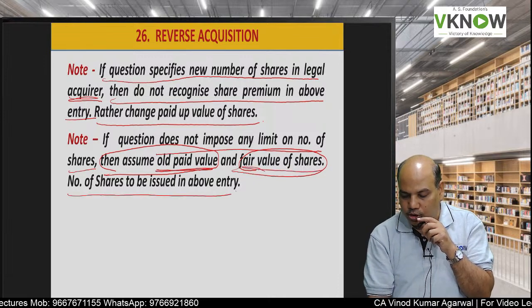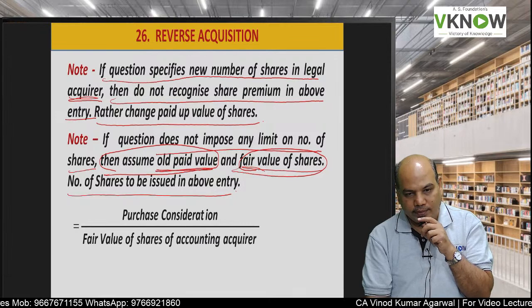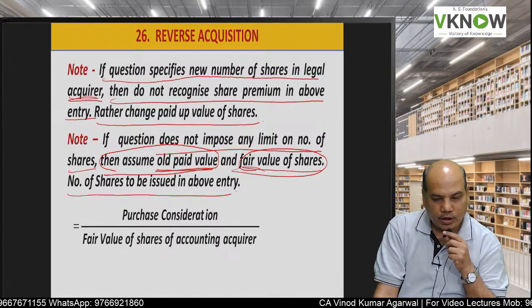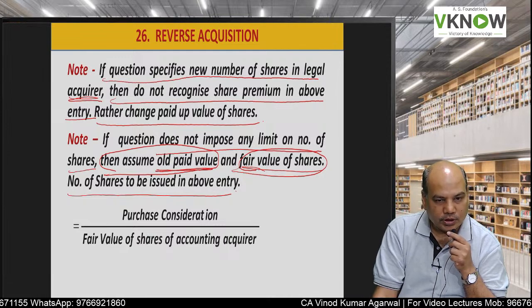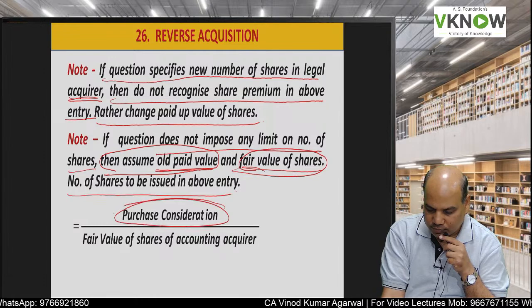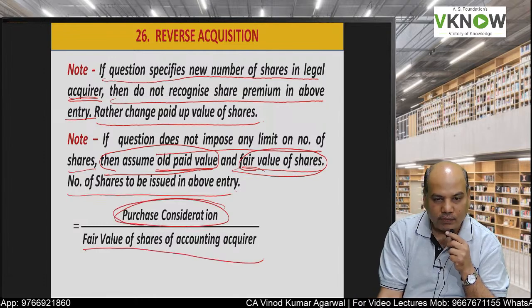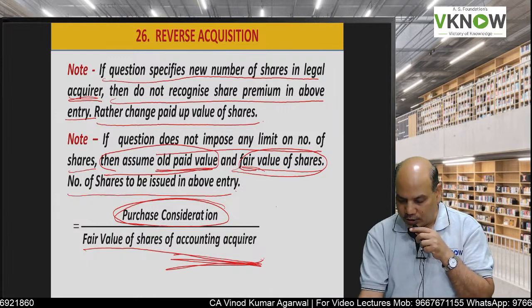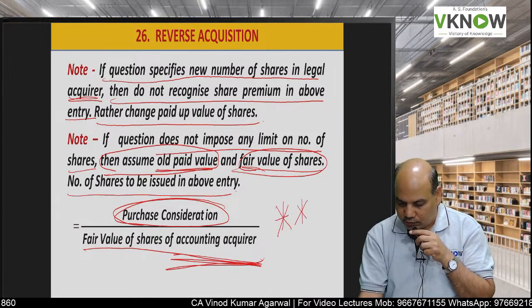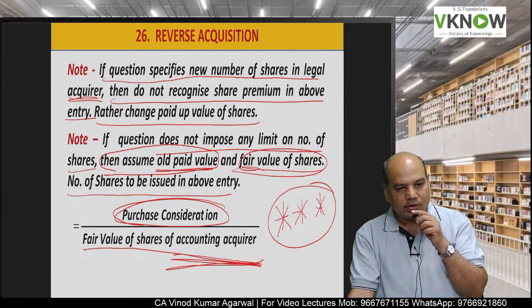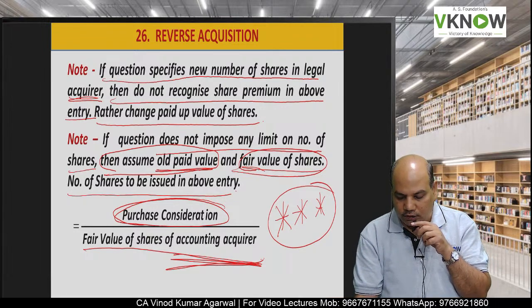Number of shares to be issued will be, in case of reverse acquisition, if the institute does not give you the number of shares, then the number of shares issued will be purchase consideration divided by fair value of accounting acquirer. Very important. In one or two exams, students who have appeared will remember this question was asked in a reverse acquisition.